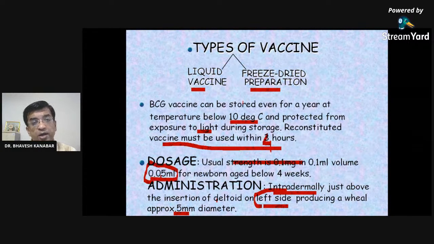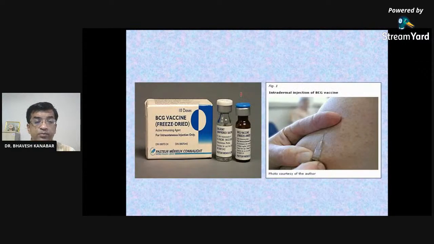Route is intradermal. So it is given over the left arm, just above the insertion of the deltoid muscle. This you can see, BCG vaccine, and how it is given intradermal. This is the photograph. You can see that there is a black formation after BCG vaccination, right? BCG freeze-dried vaccine may be available in 10 doses, it may be available in 5 doses, but for all of them, after reconstitution, it should be used within 4 hours.